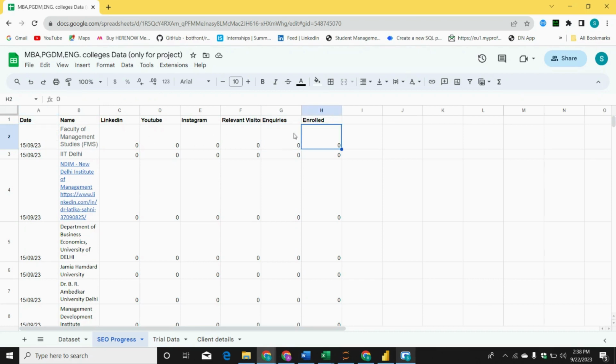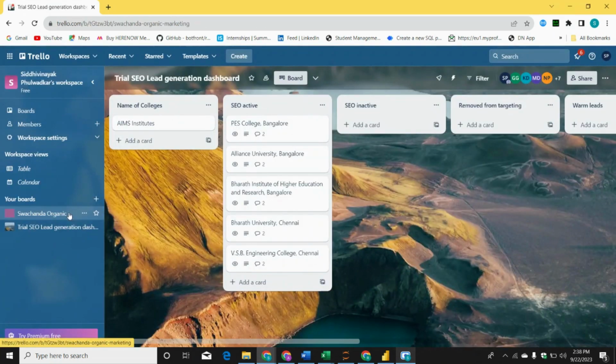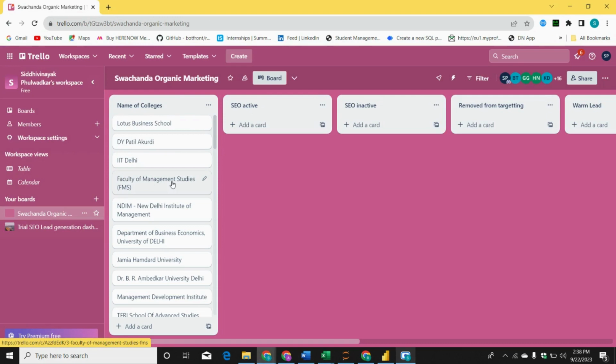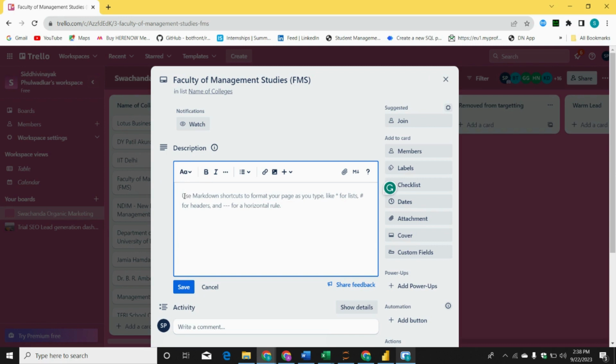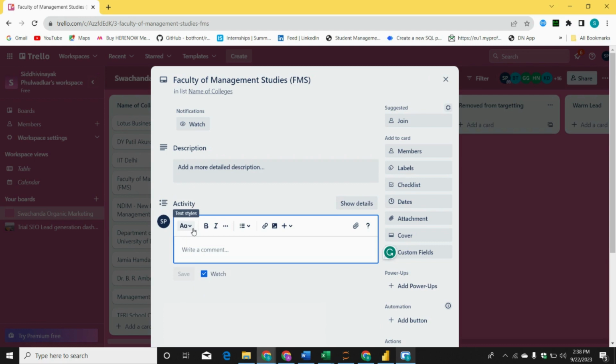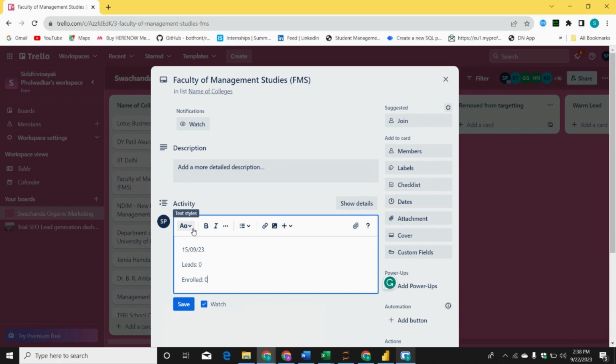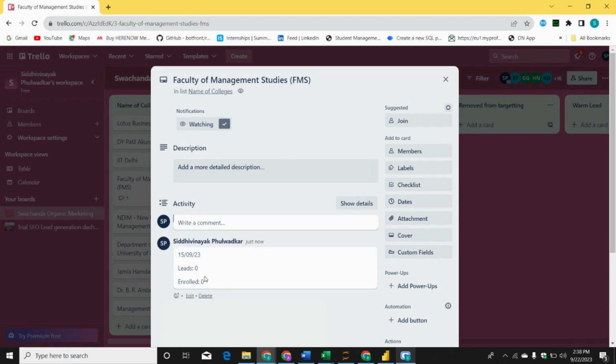So should we move this to SEO activation? No, SEO is inactive. So what I will do is I will copy this. In my original dashboard, which you will be given access to, I will write down the description first: name of the college, current students are 0, and you will save it. Then I will make the comment on 15th: 0923, leads are 0, and enrolled people are also 0. You will save it. This is the 15th date comment. You can delete the comment, and you can also edit it later.